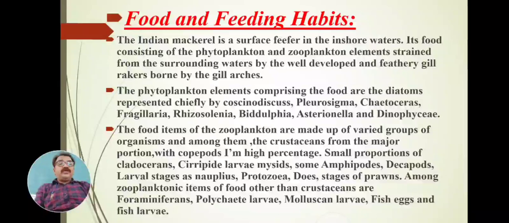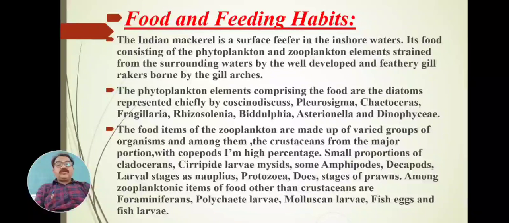The first important food next to the phytoplankton is the zooplankton, and from the zooplankton, the major food which is to be taken is the crustaceans. And from the crustaceans, copepod is the first in percentage. Copepods are to be taken in large quantities, and next to the copepod, the remaining zooplankton in small proportions,